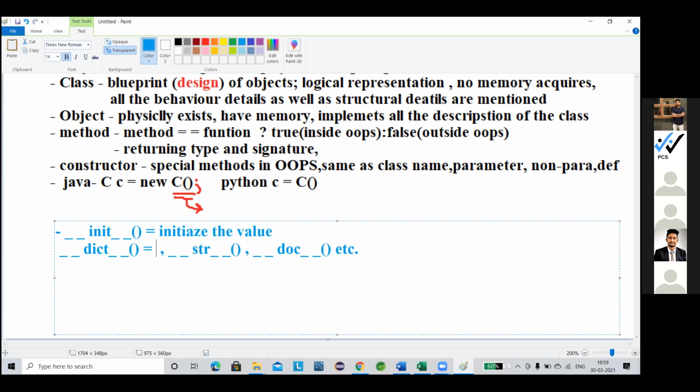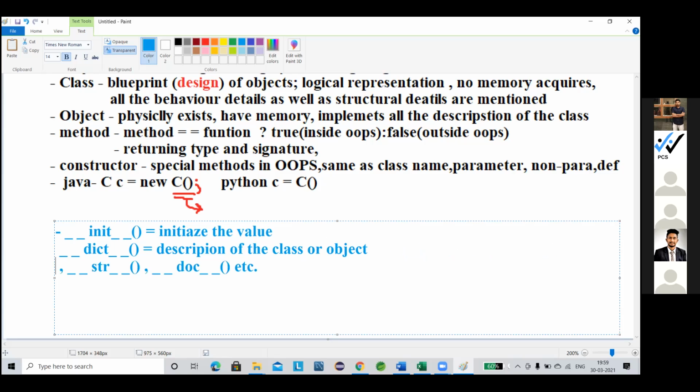This dict constructor basically has all the description.